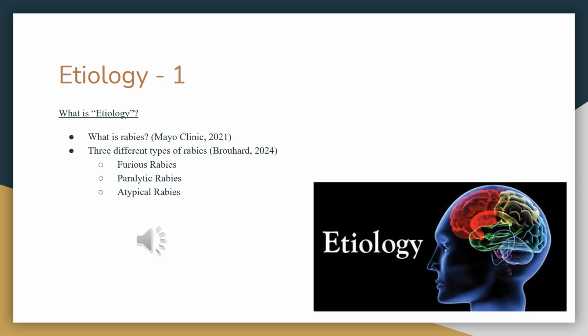Etiology. Etiology is the cause or causes of a certain disease or condition. What is rabies? According to Mayo Clinic 2021, rabies is an intense viral disease in which a person's nervous system is attacked. There are 3 different types of rabies.